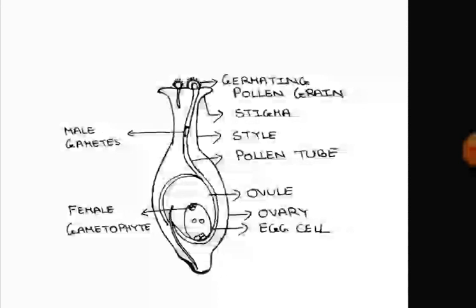Male gametes pass through this pollen tube and reach the ovule, and fuse with the egg cell. This process of fusion is called fertilization. The single cell that is produced is called the zygote.